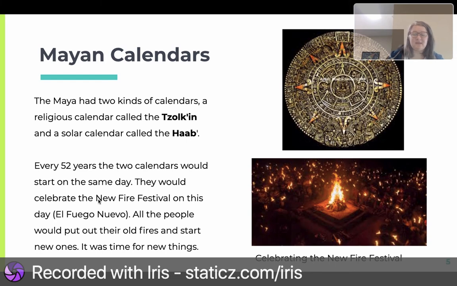They would celebrate the new fire festival on this day, El Fuego Nuevo, my Spanish. All the people would put out their old fires and start new ones. It was time for new things. So here's celebrating the new fire festival.